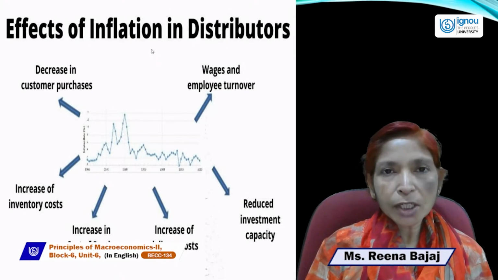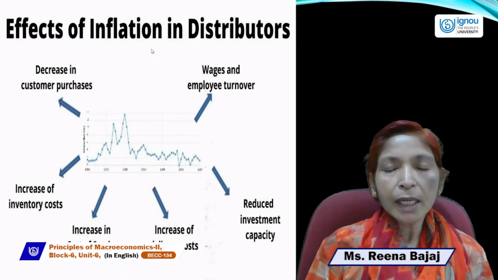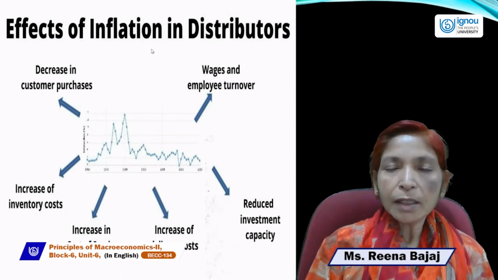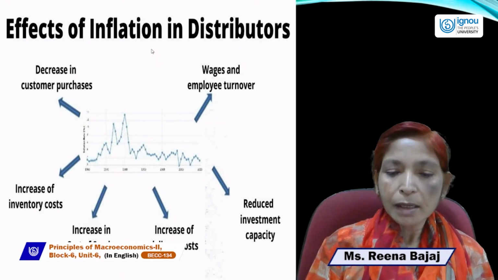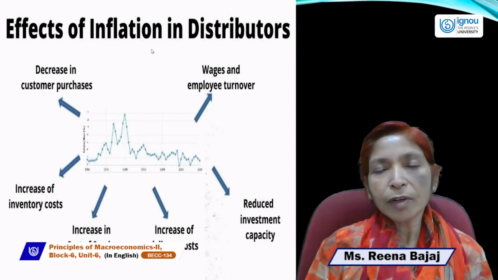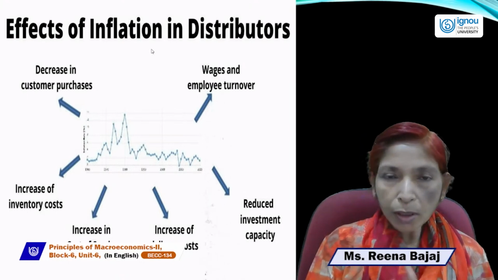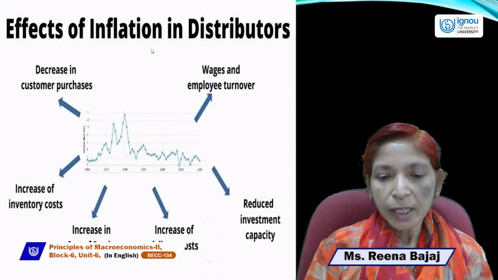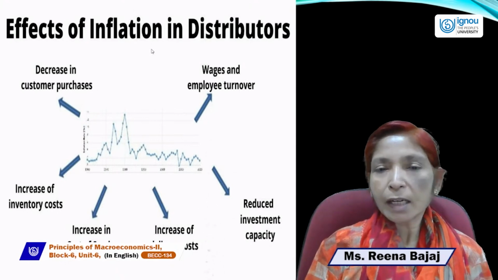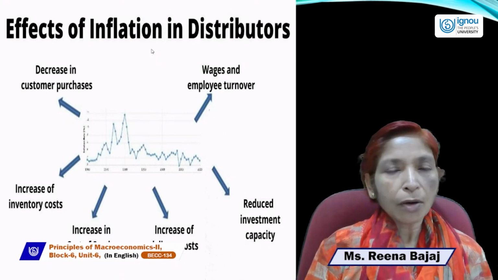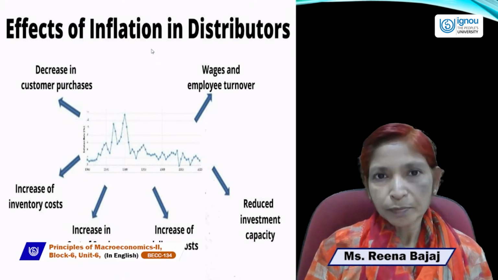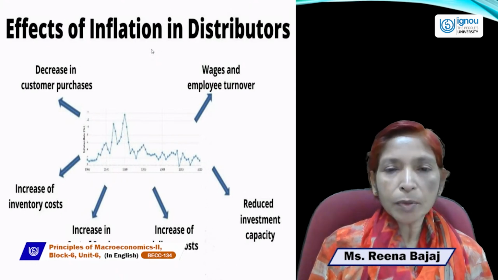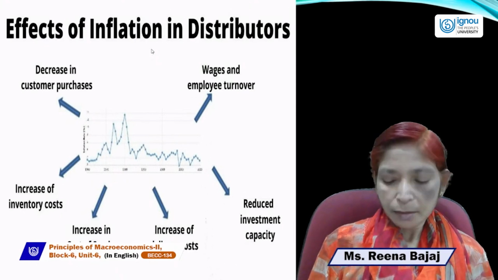But at the time of inflation, inventory costs will increase, and the cost of services will also increase. Delivery cost will also increase, and investment capacity will decrease. So all the costs of production will go up at the time of inflation, and the investment and saving capacity of the country's people or producers will go down. So these are the effects of inflation on the distribution process or distributors.